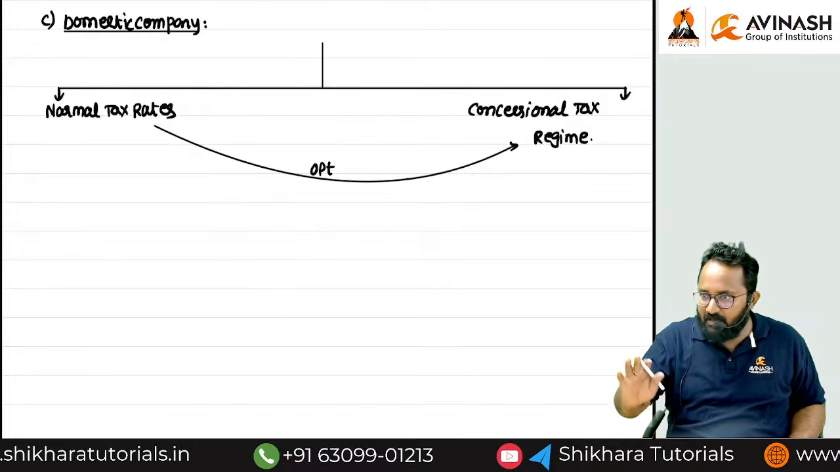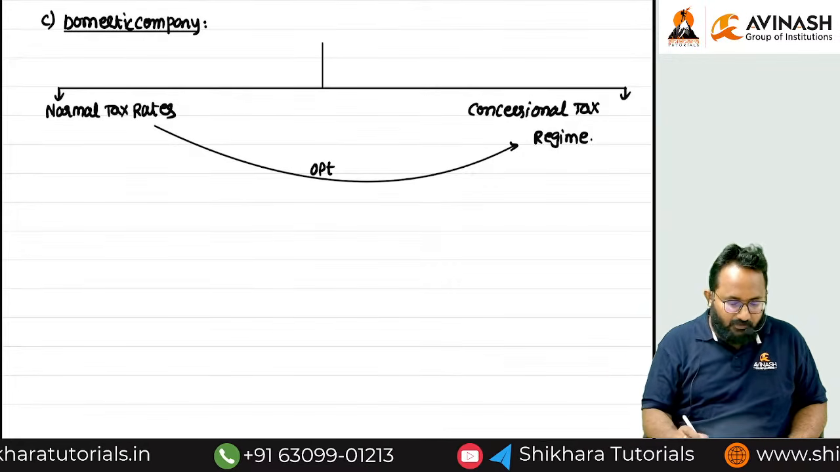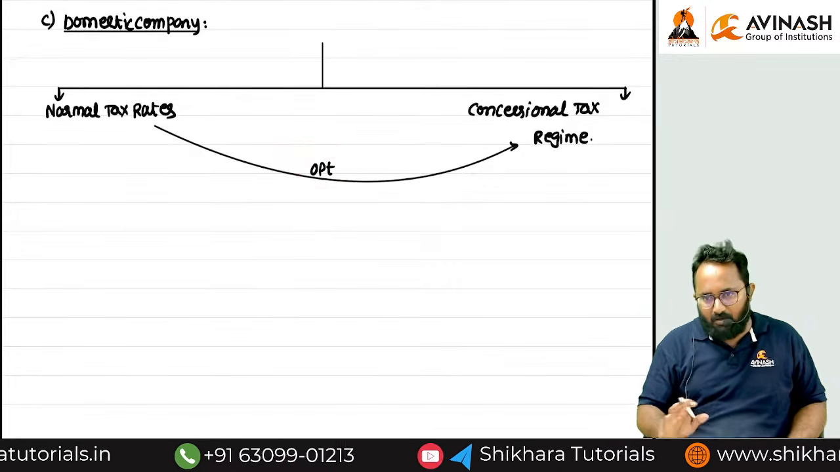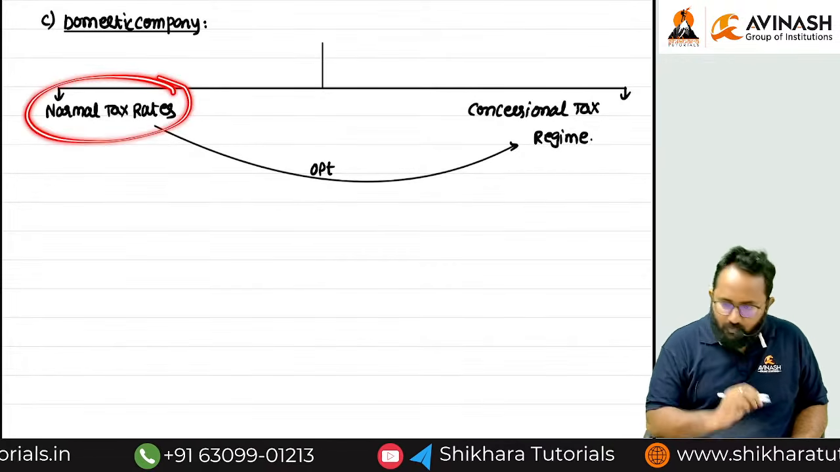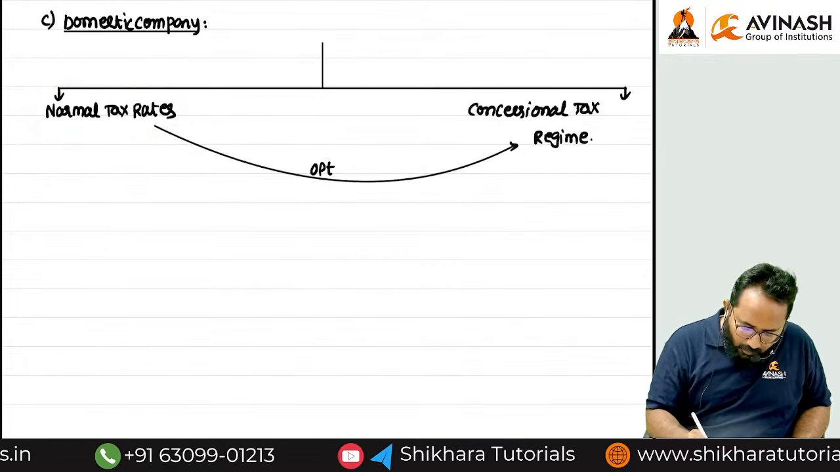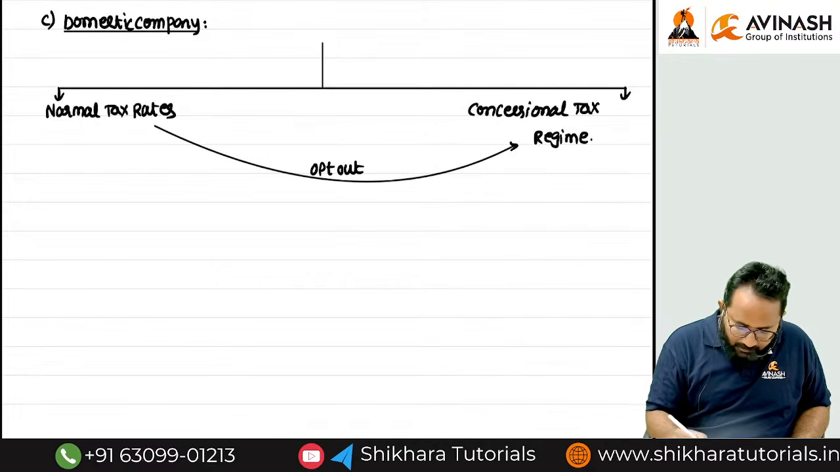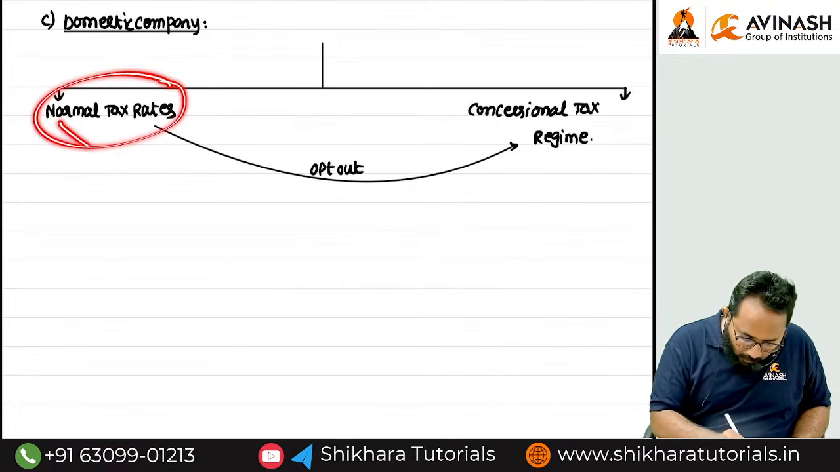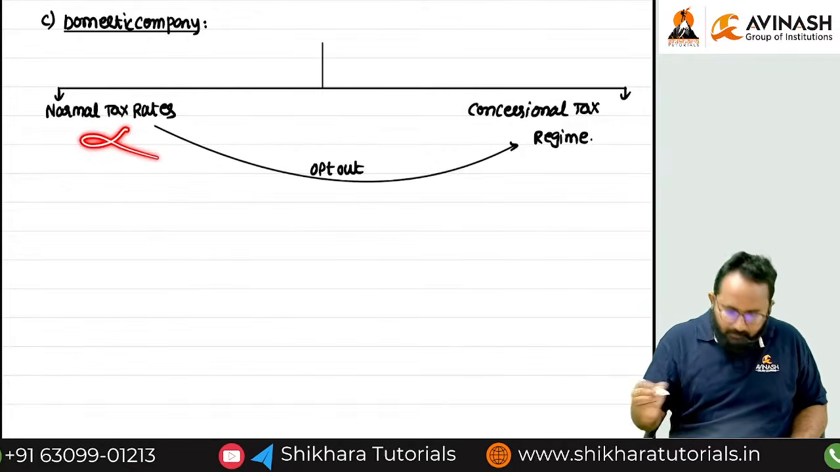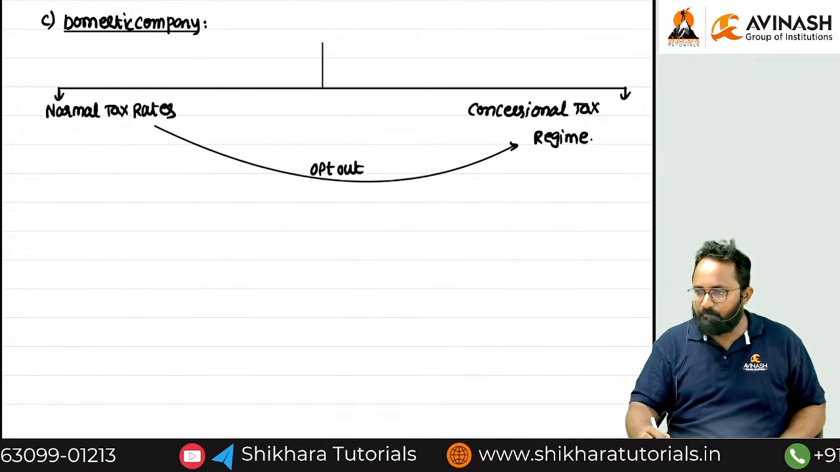What is that? Concessional tax rate. Many students are using opt out and all those things. No. Here you have to follow this. If you want to opt out, this means you are cancelling normal and you are going with the what?